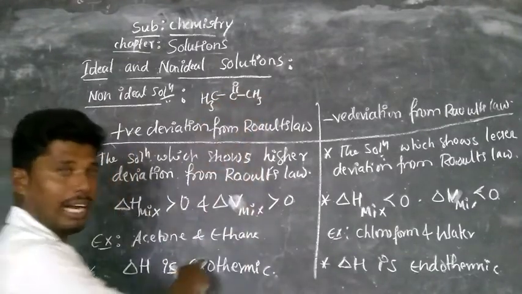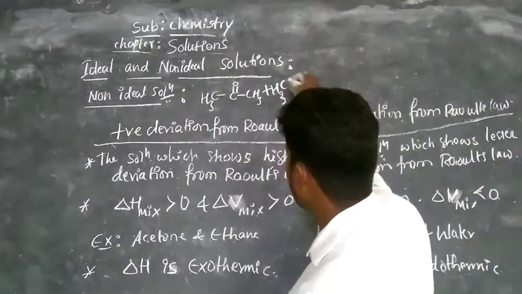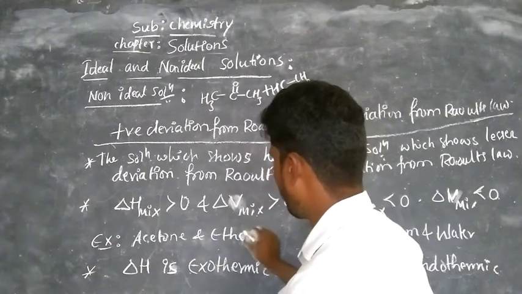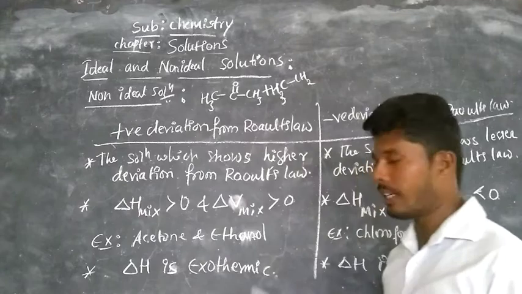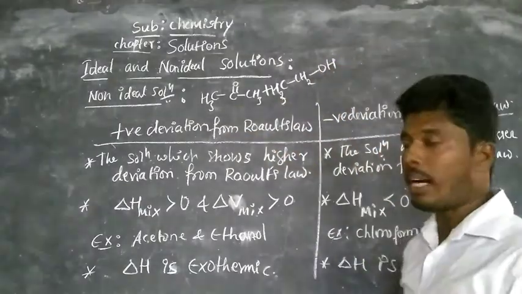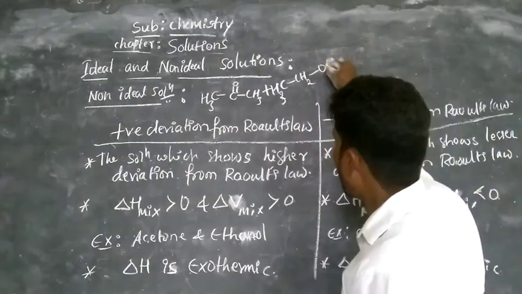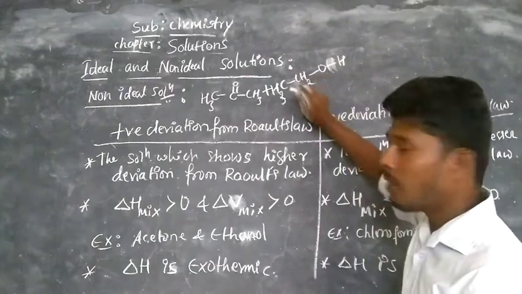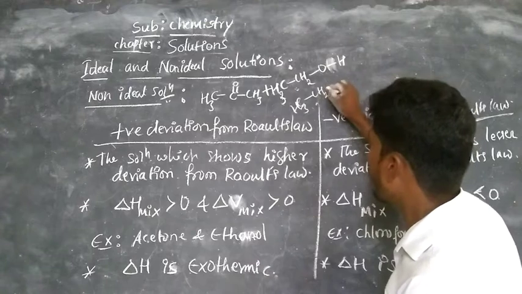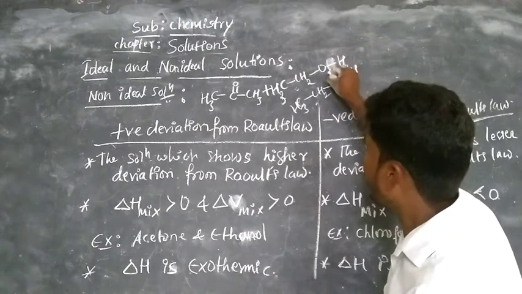And take ethanol, that is CH3CH2OH. So this is the ethanol and this is the acetone. One molecule of ethanol makes a hydrogen bond with the hydrogen of one more molecule of ethanol, like that.